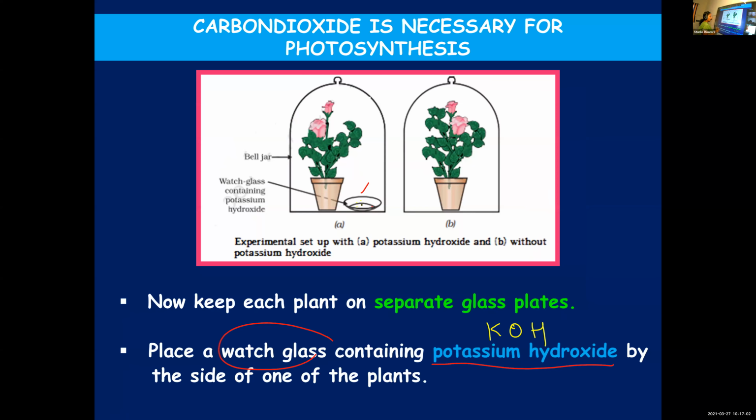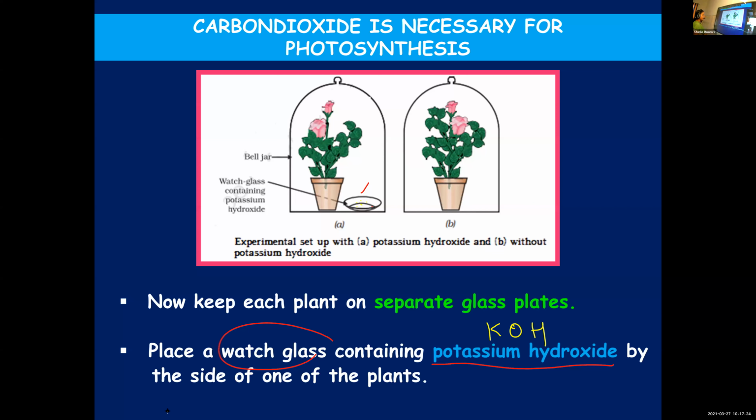You take KOH or potassium hydroxide in a small dish or a watch glass, and you will place it near one of the potted plants. Not both, just one.